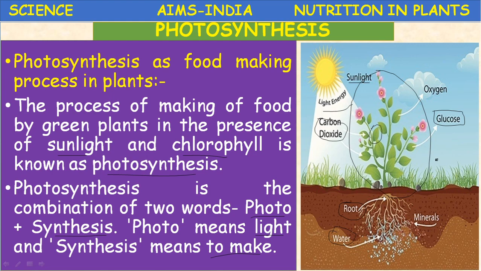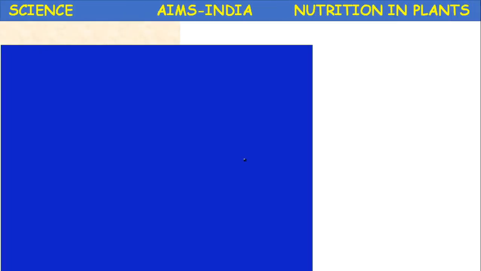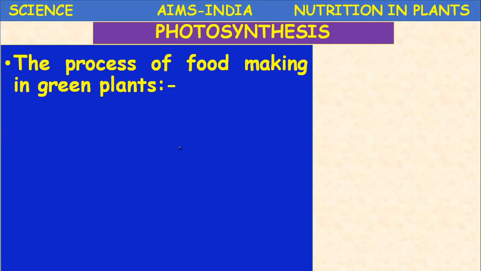Glucose is simple, and it is converted to the complex organic substance called starch. This process is called photosynthesis. Let's study more about photosynthesis.